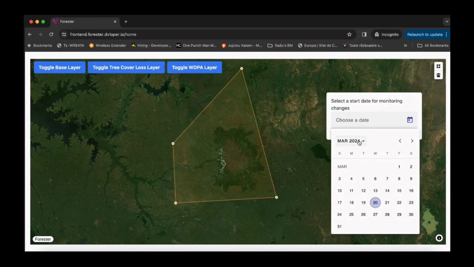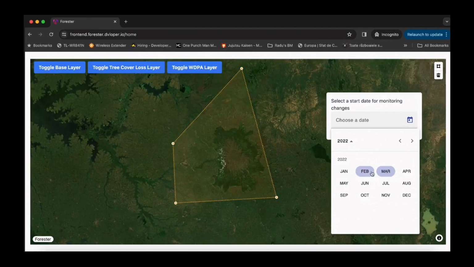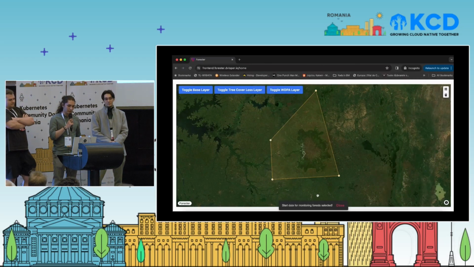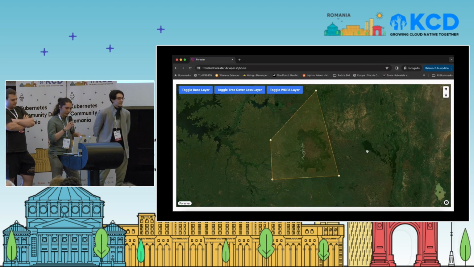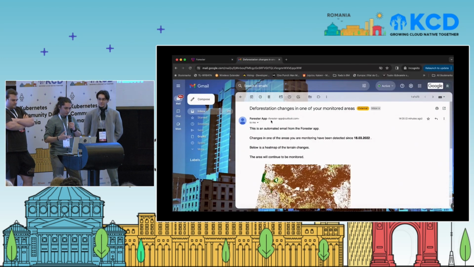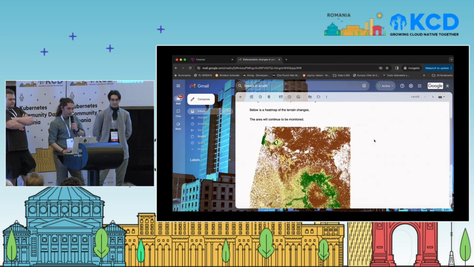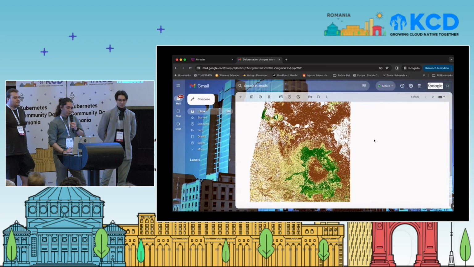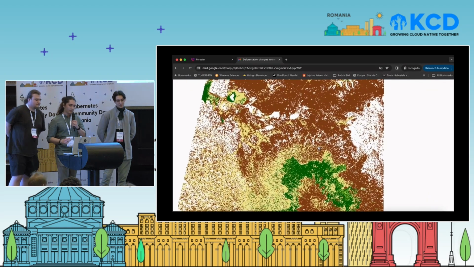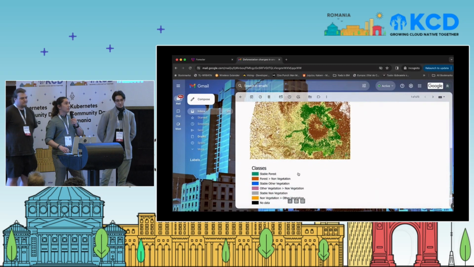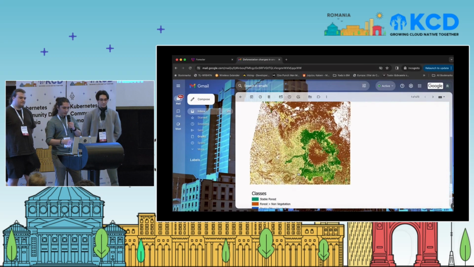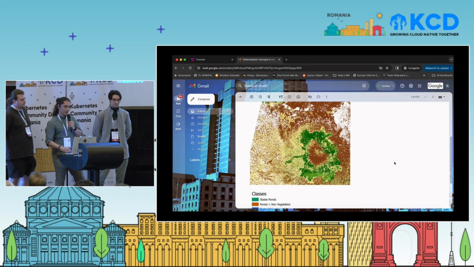We can run an initial scan over a wider time frame to see a more informative heat map of our area over a larger period, to know the gravity of the situation. After this is done, our AI model will run automatically every time new satellite images appear, and we can also see a legend to understand what we're looking at.